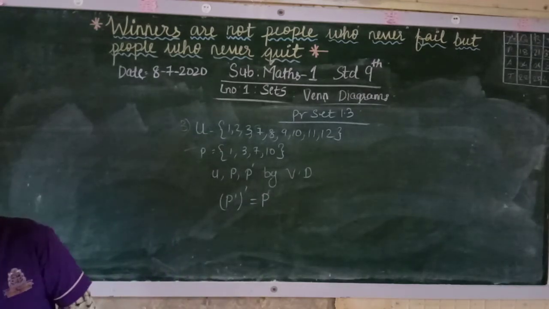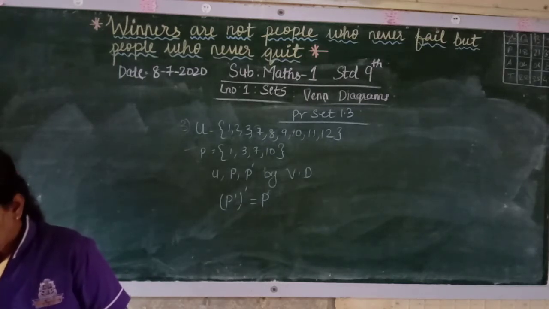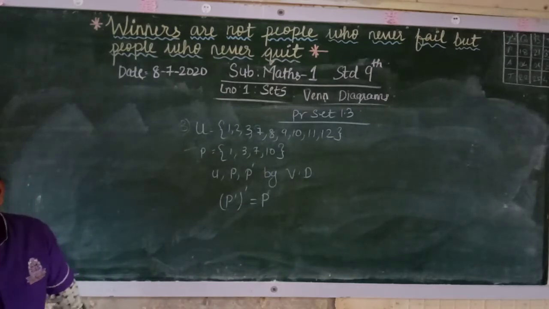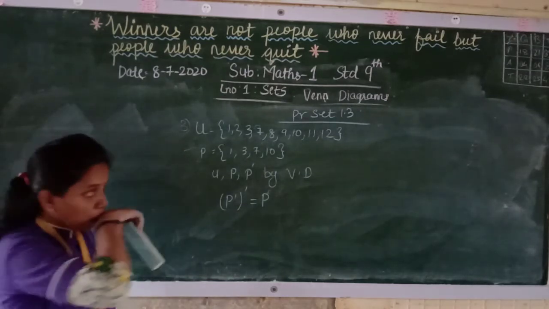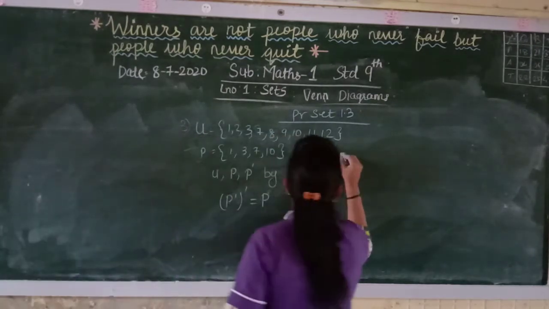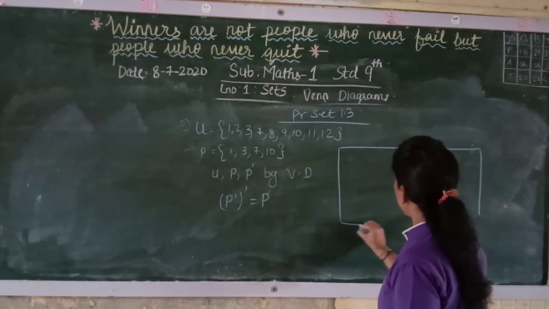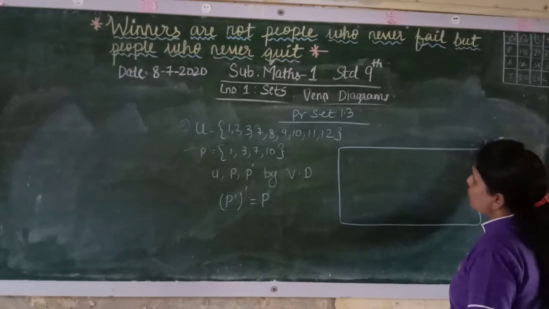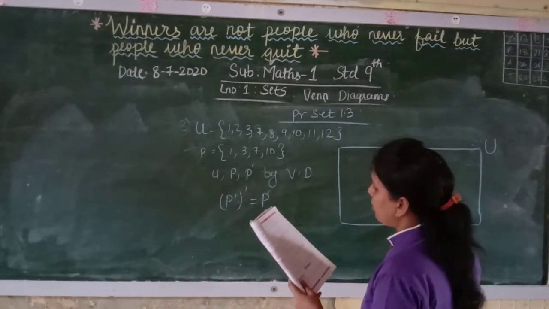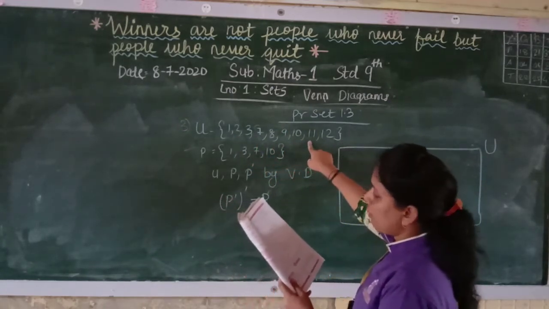Now see here. First we show the universal set over here. This is U, correct? Whatever is given in the universal set we have written: 1, 2, 3, 7, 8, 9, 10, 11 and 12.